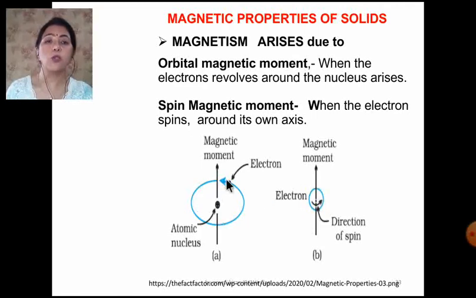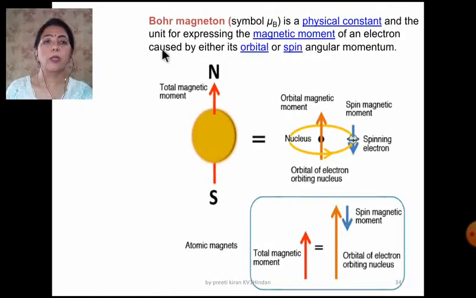Due to this revolution there is the orbital magnetic moment, and due to this spin there is a spin magnetic moment. Each electron behaves like a tiny magnet, and it is only responsible for the magnetic properties of solids. The Bohr magneton is the unit in which you express the magnetic moment.